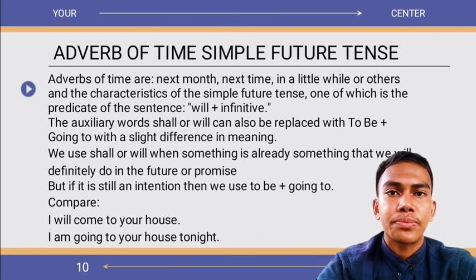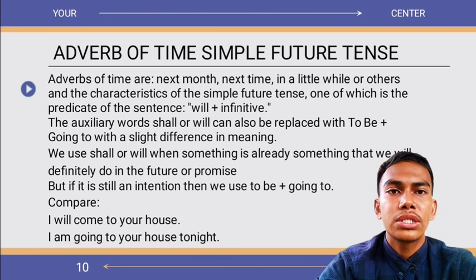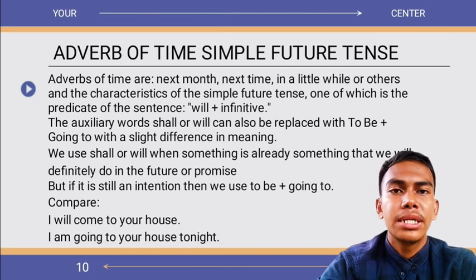in meaning. We add shall or will when something is already something that we will definitely do in the future or promise. But if it is still an intention, then we use to be plus going to. Compare: I will come to your house. In Indonesia, aku akan datang ke rumahmu. Kemungkinan pasti. I am going to your house tonight. In Indonesia, saya akan datang ke rumah Anda mungkin malam ini.